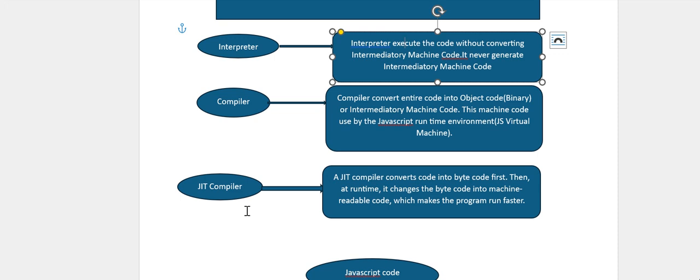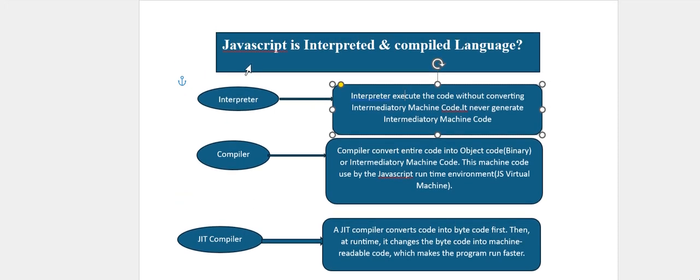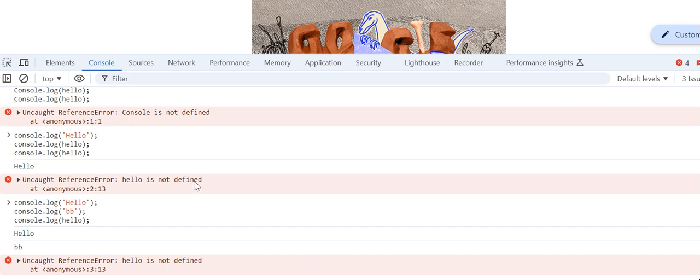Now the point is, is JavaScript interpreted or compiled? Let's discuss it here. Suppose we have written the code: console log hello, and console log bb, and here we have given an issue.